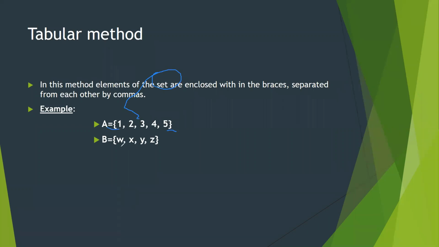And one more thing: if we are using alphabets, they must be in small letters. So this is called the tabular method, where elements are enclosed within braces and separated from each other by commas.